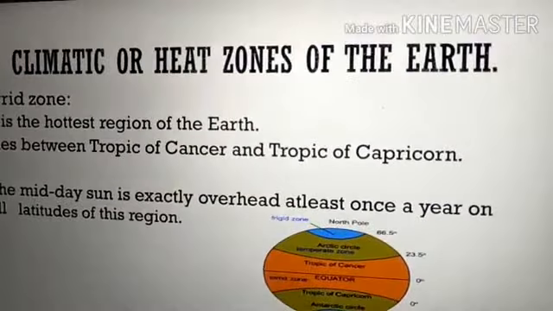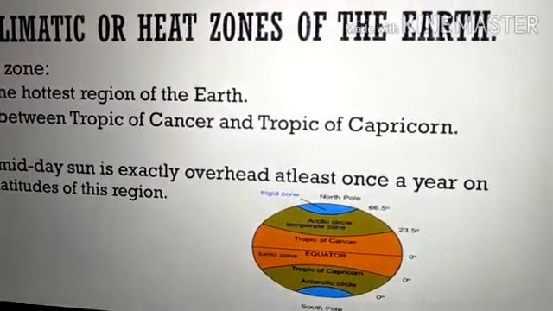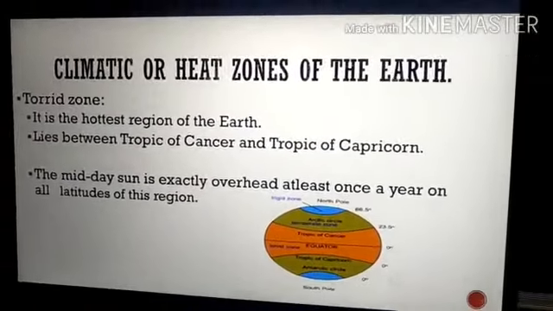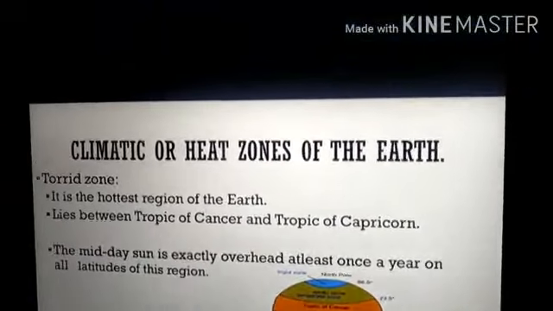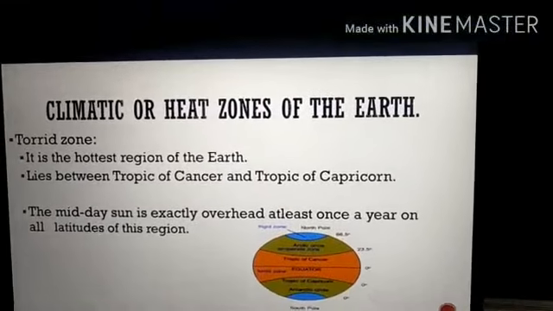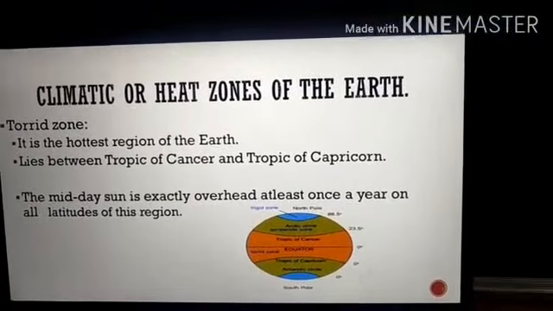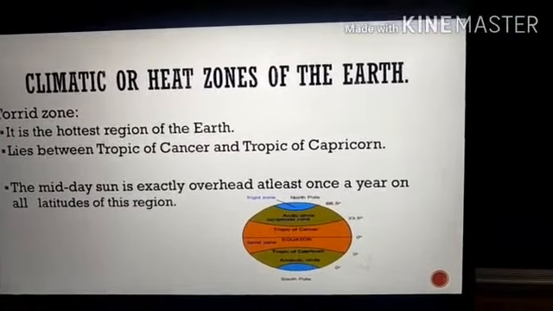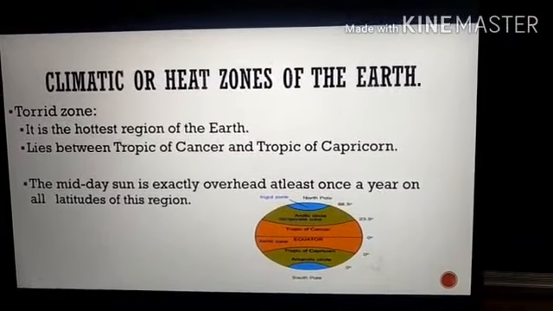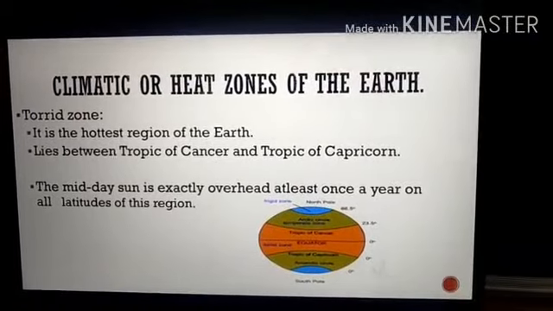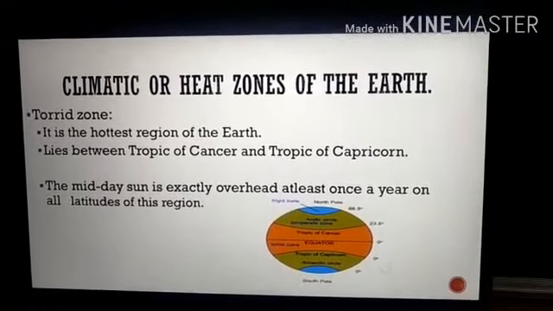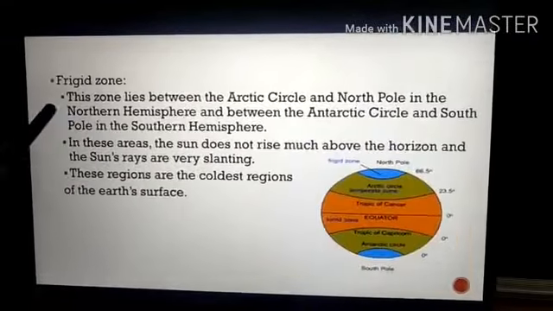The next topic is climatic or heat zones of the earth. All the parts of the earth do not receive equal amount of heat from the sun. They have different types of climates. On the basis of the above mentioned latitudes, the whole earth is divided into 3 heat zones: torrid zone, temperate zone and frigid zone.